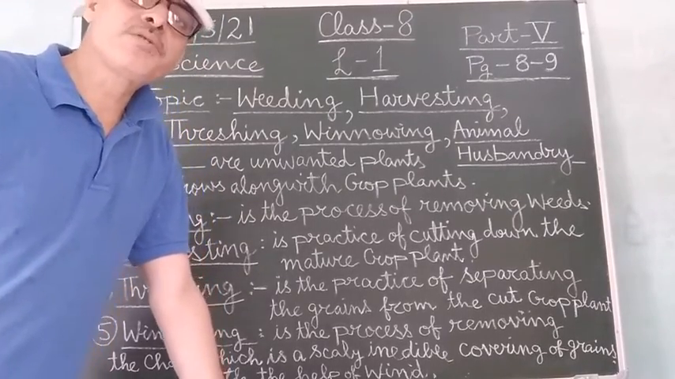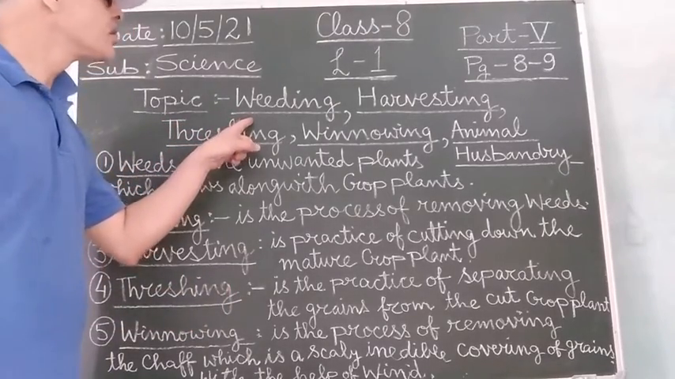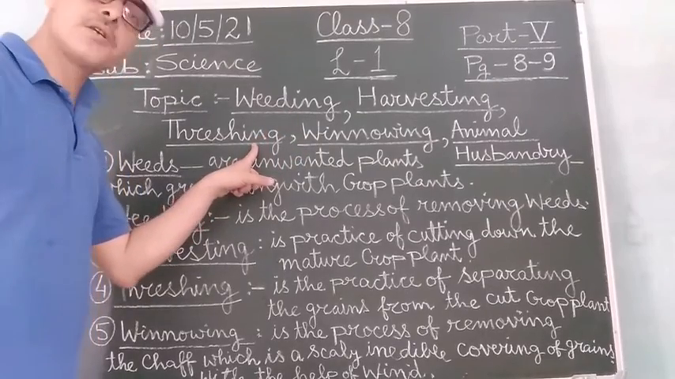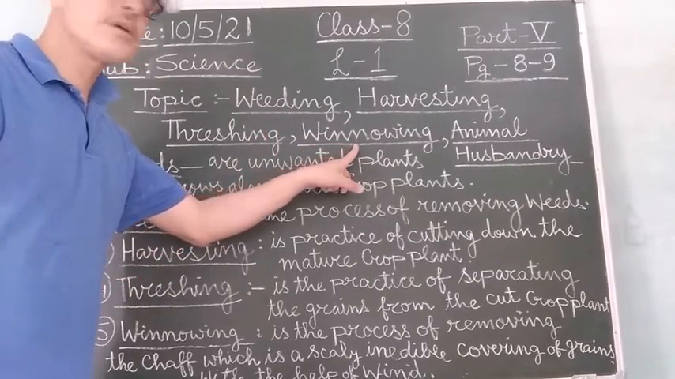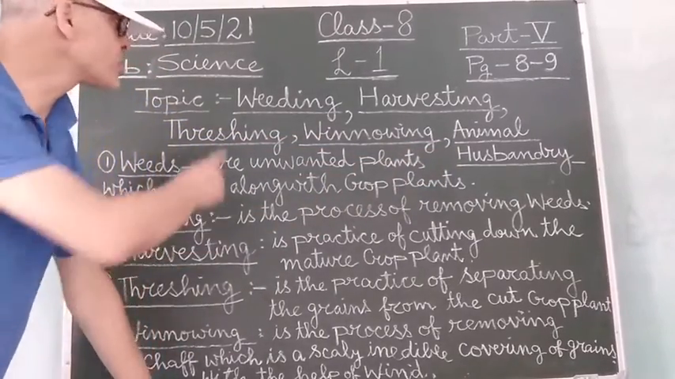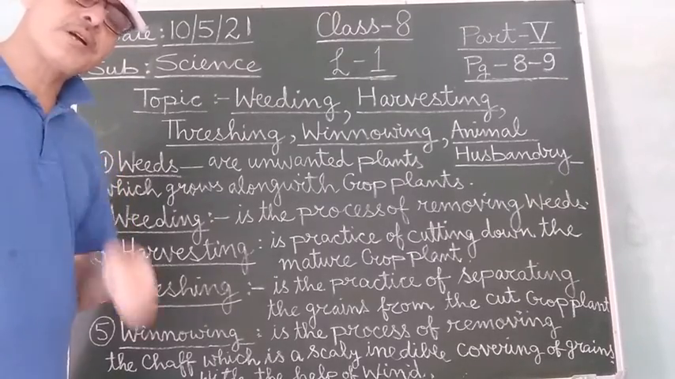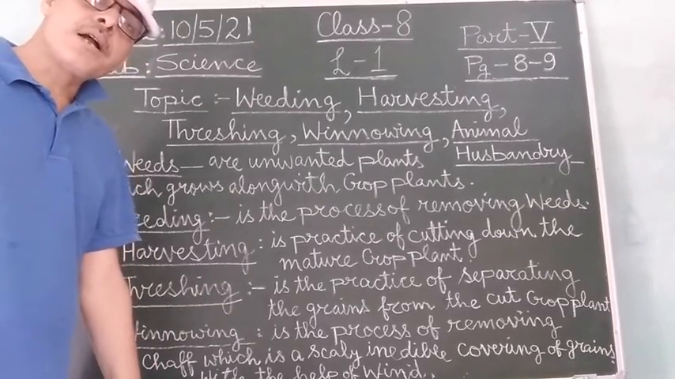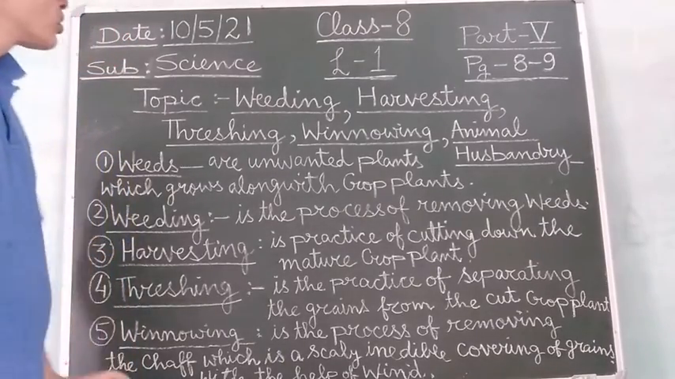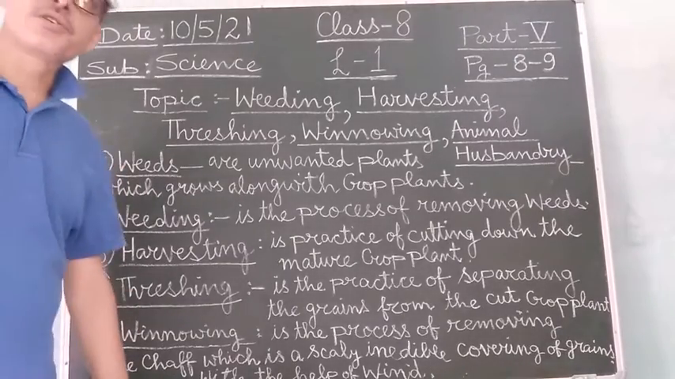And today the topics which I am going to explain in today's class are weeding, harvesting, threshing, winnowing, and animal husbandry. So students, these are the various agricultural practices which the farmer has to perform while cultivating the crops. Now let us begin first with what are weeds.